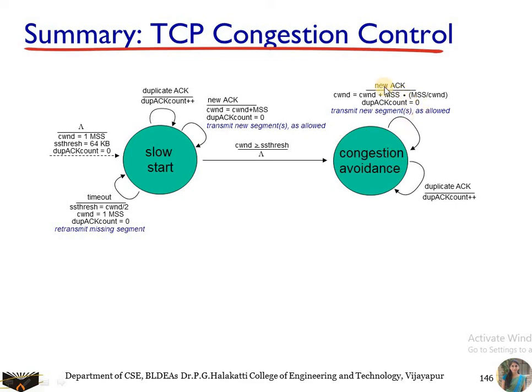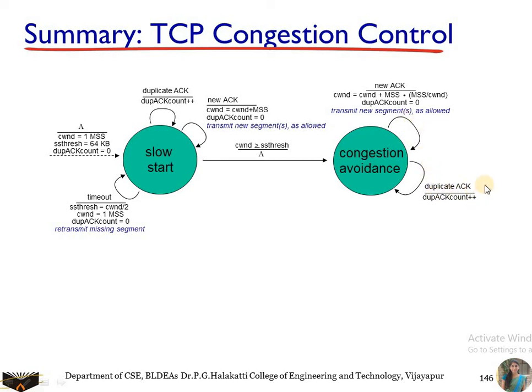So a new acknowledgement has been received. Congestion window is equal to congestion window plus MSS multiplied by MSS divided by congestion window. This will give you a value of 1. So every time you are going to increase it by 1. Right now, congestion window is at what place? Plus 1, and no duplicate acknowledgements have been received. So no duplicate acknowledgements means we are ready to transmit the new segment, which will be increased by 1.